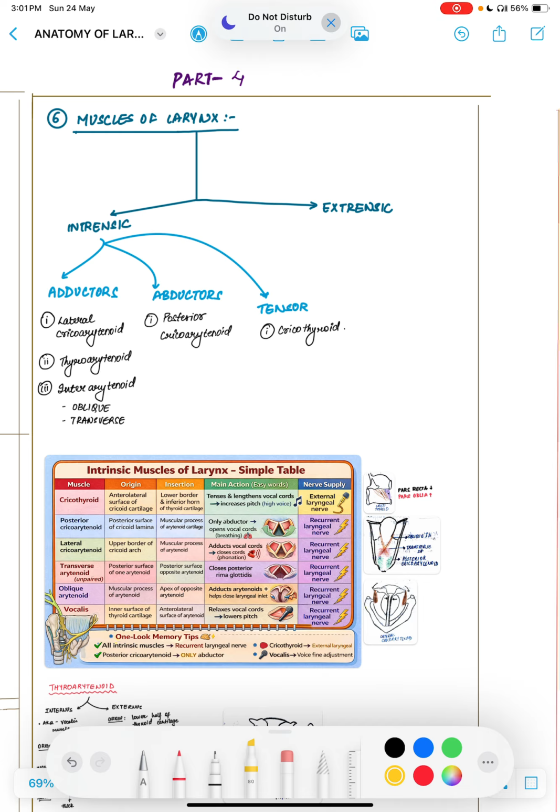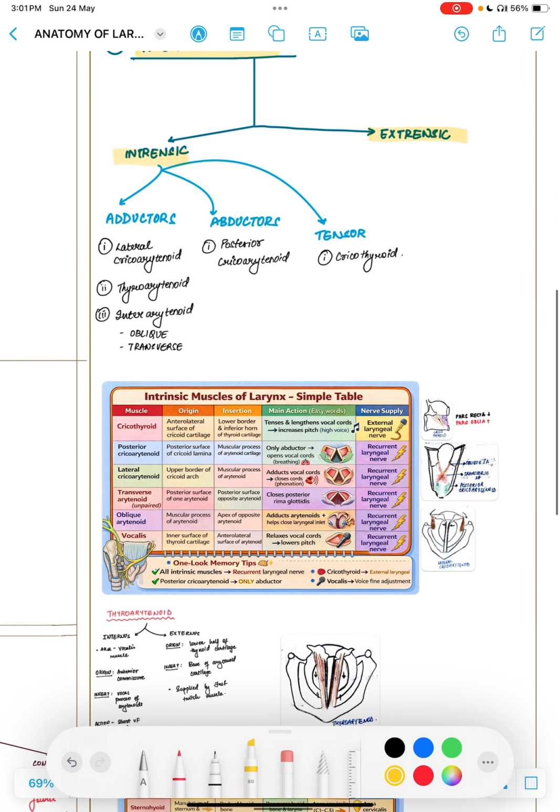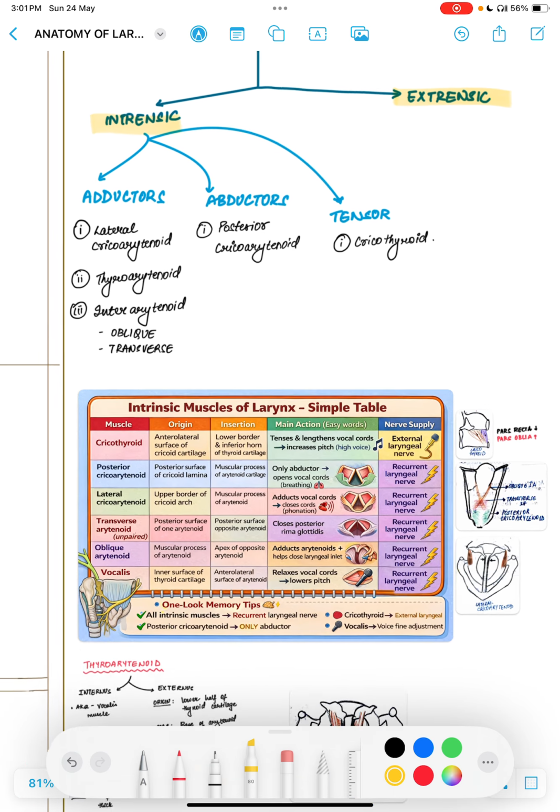In the past few lectures, we have discussed the cartilages, ligaments, membranes, and spaces of the larynx. So in part 4, we are going to discuss the muscles of the larynx. Like the ligaments were of two types, we saw the intrinsic ligaments as well as the extrinsic ligaments, right? Similarly, the muscles are also divided into two groups, the intrinsic group and the extrinsic group. We'll get to know why they are called intrinsic and extrinsic.